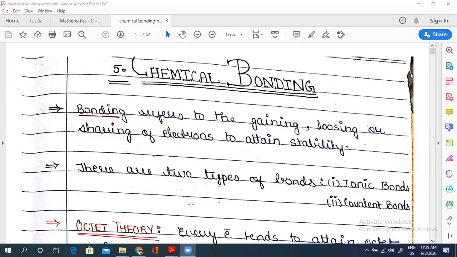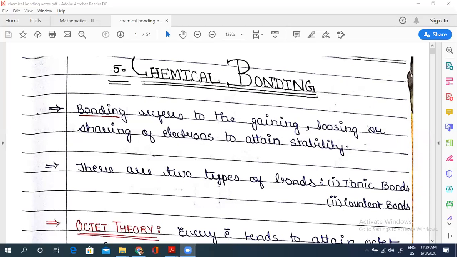We have already studied about these things in class 10th, the types of bond. We have studied two types of bond till class 10th, which are ionic bond and covalent bond.